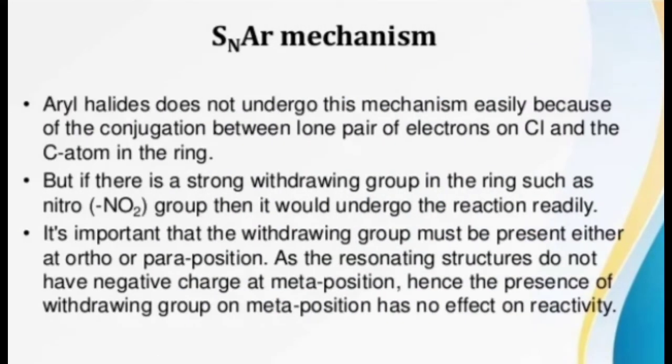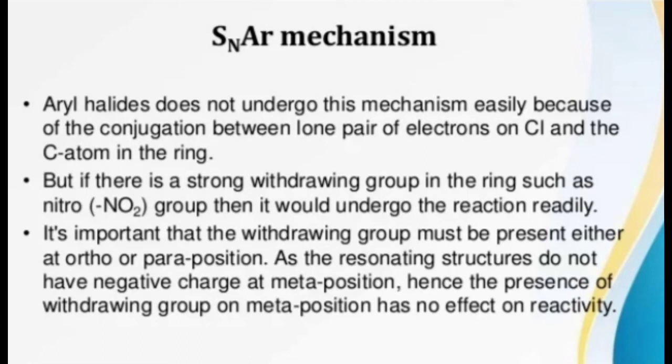Let us see about the SNAr mechanism. We see that aryl halides do not undergo the mechanism easily because of the conjugation between the lone pair of electrons on Cl and the carbon atom in the ring.